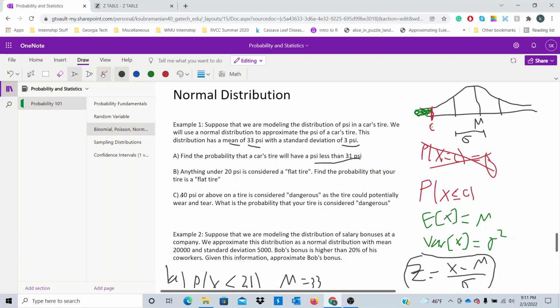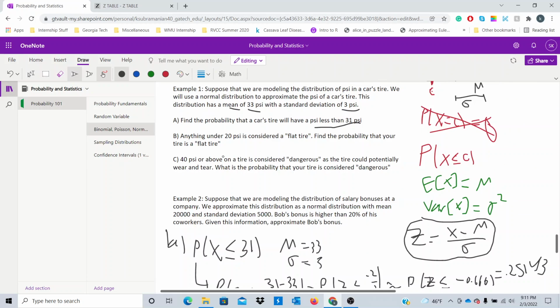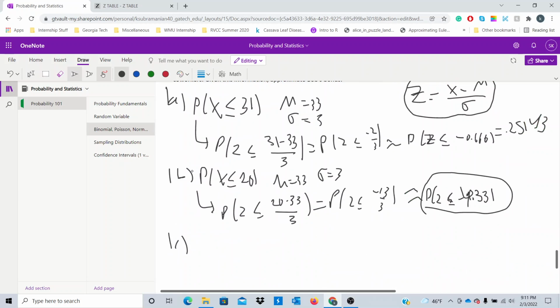All right, part C. So we said that 40 psi or above on a tire is considered dangerous, as the tire could potentially wear and tear. We want to find the probability that our tire is considered dangerous. So let x be our psi. So we want the probability of x above 40, or at least 40, right? Because we want to find the probability that our tire is dangerous, right?